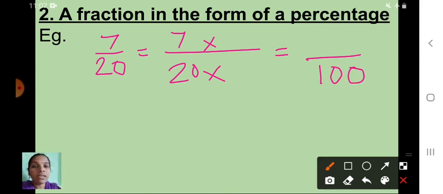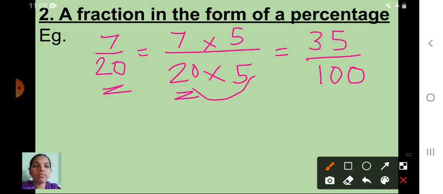So this 20 we have to multiply with 5. So that same 5 here also you have to write. 7 5s are what? 35. 20 into 5, that is 100. So 35 upon 100 is equal to 35 percentage.